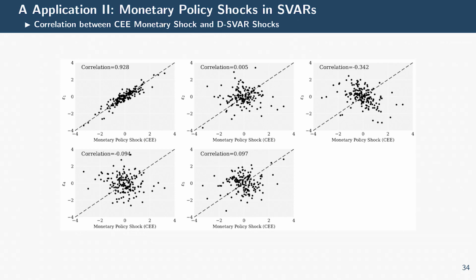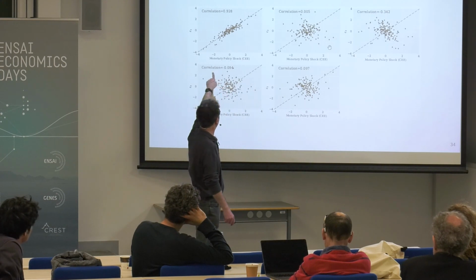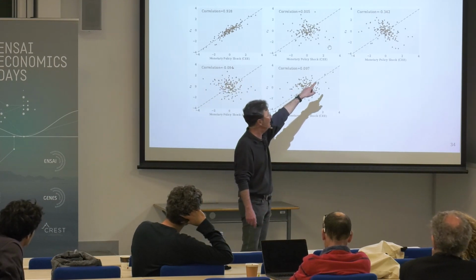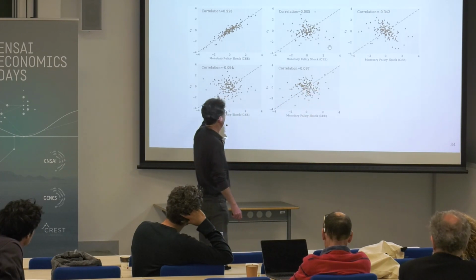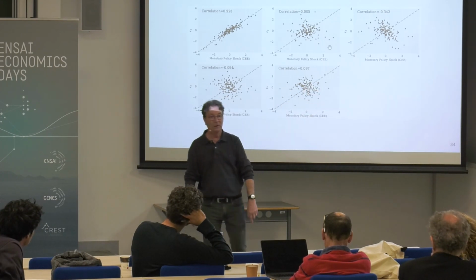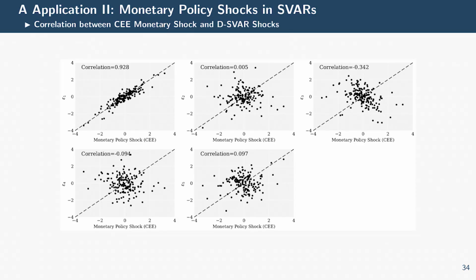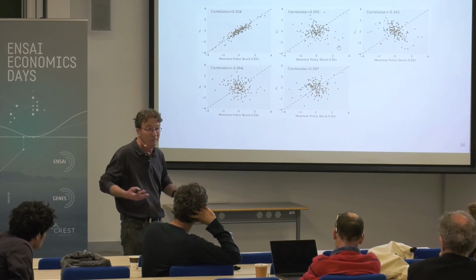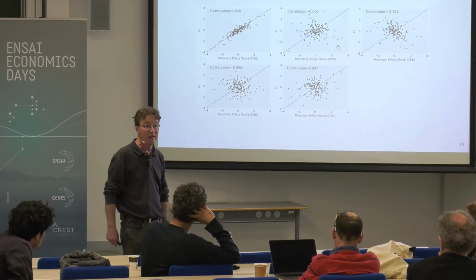The first one is highly positively correlated, larger than 0.9. The second one is close to 0, slightly negative. The fourth, 0. The last, 0. So it seems that there exists only 1 candidate that looks like your shock. What we claim is that there exists an epsilon 1 in your DSVAR that looks very much like your monetary policy shock.